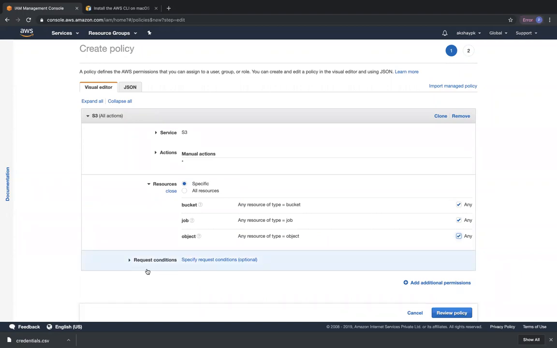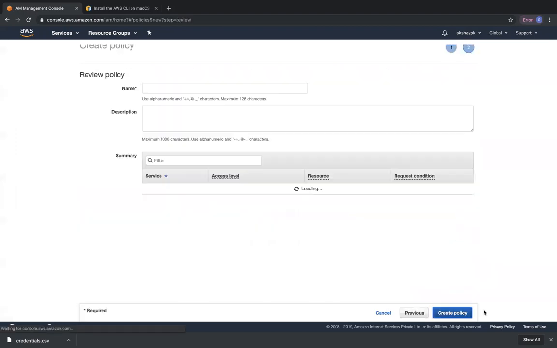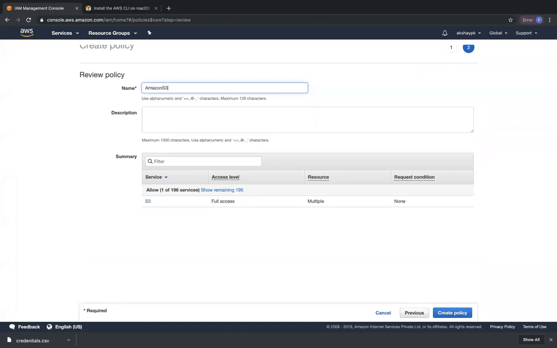And then under request conditions, I'm not going to mention any, but this is where you mention the source IP. We discussed the scenario before: if the source IP is from any member in the organization, then allow access, otherwise deny access, right? That is where you can mention any request conditions that you want. Right now we are going to review the policy and give it a name. I'm going to call it Amazon S3 full access customer managed, with the description S3 full access policy customer managed.